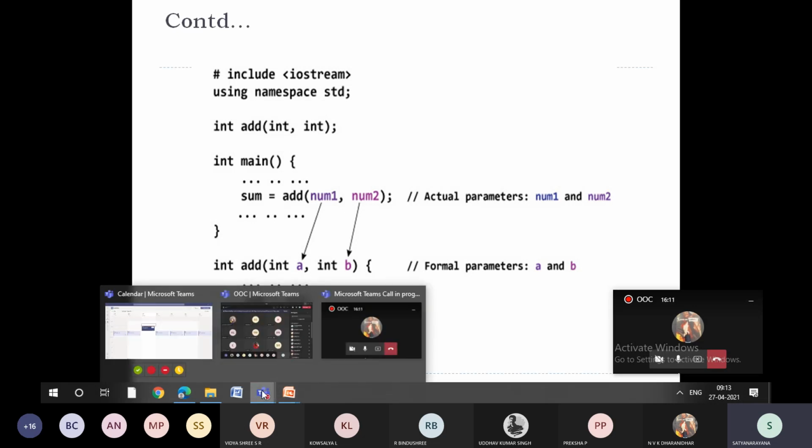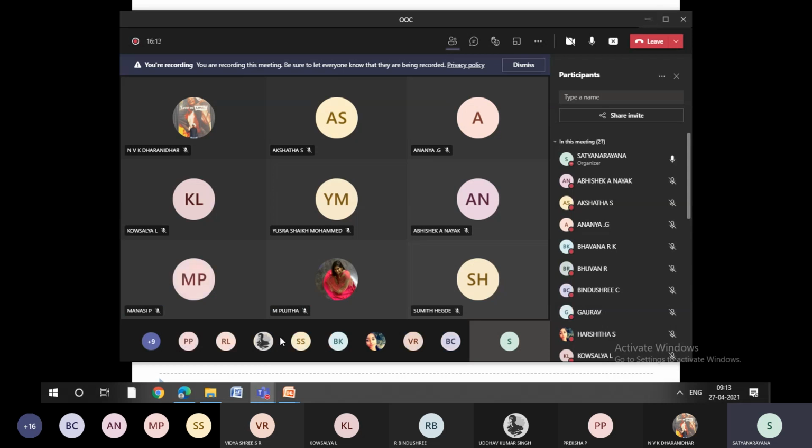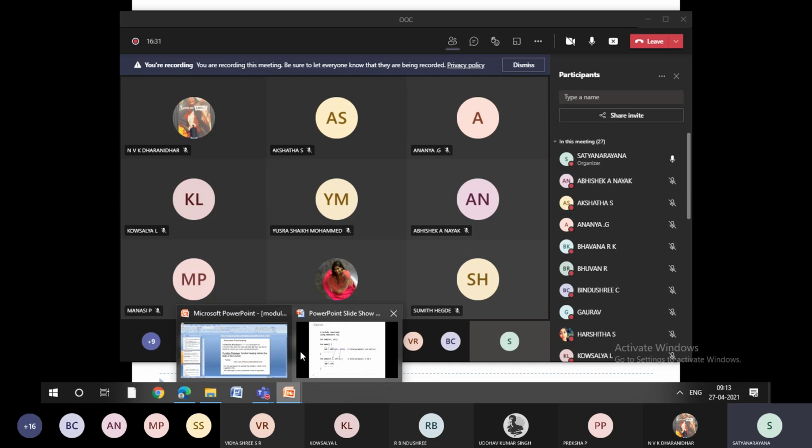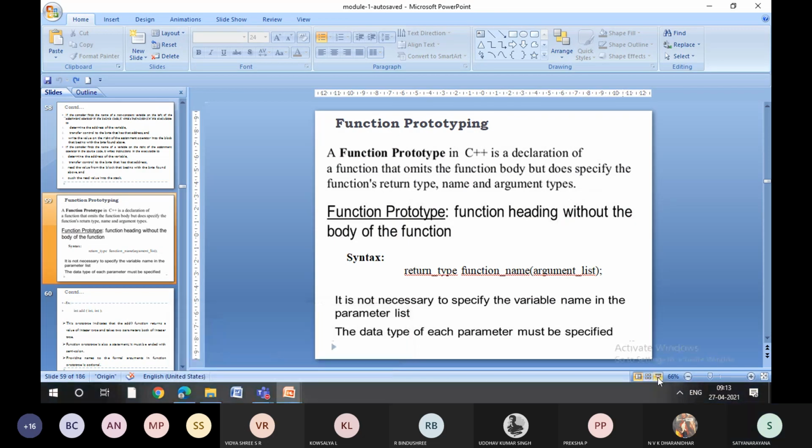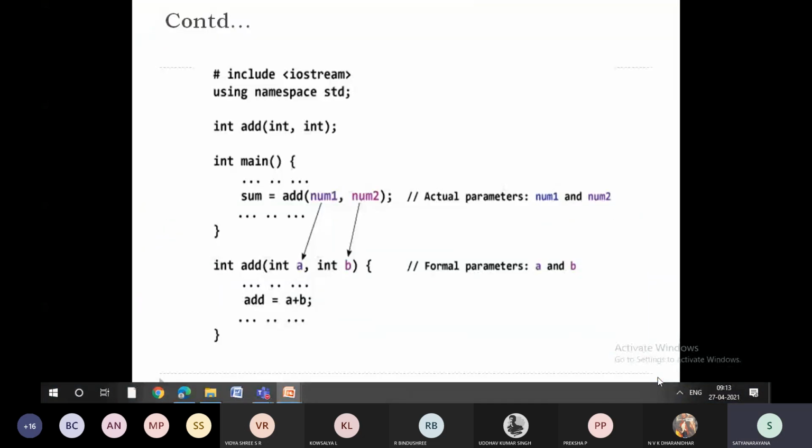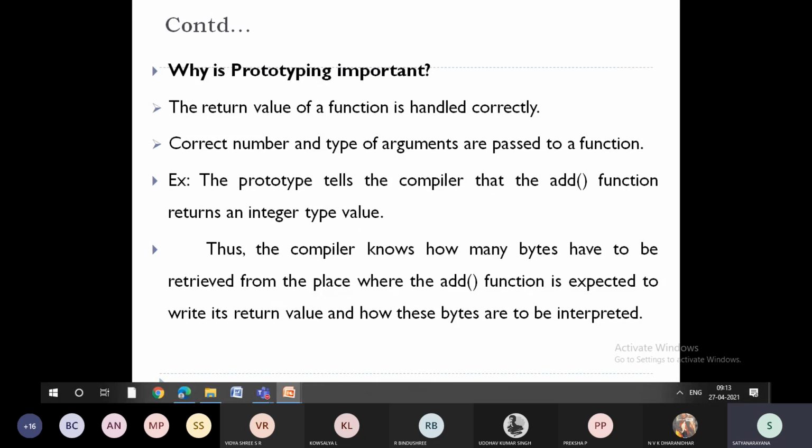If I define the function first, then call that function, write the actual parameters, formal parameters, what is the main advantage here? No idea? Fine. We are going to see what the main advantage is.